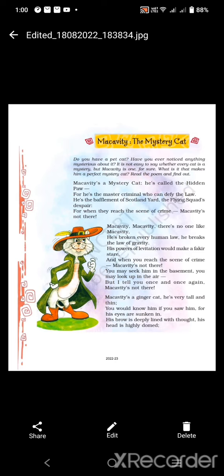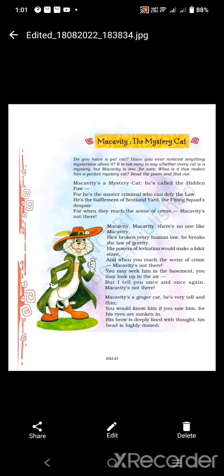Why is it called Hidden Paw, children? Because he does all his work in complete silence, complete secrecy, and doesn't leave any proof behind. Whenever Macavity does any crime, he does not leave any proof behind. You cannot find a single piece of evidence at the place where Macavity commits a crime.